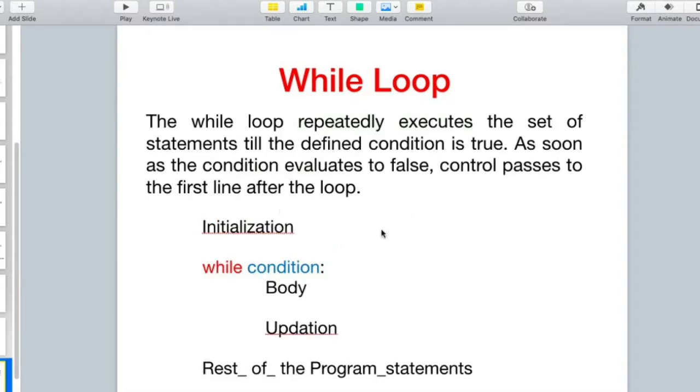So, the while loop repeatedly executes the set of statements till the defined condition is true. As soon as the condition evaluates to false, control passes to the first line after the loop. That is, once this condition becomes false, the control will jump to the rest of the program, which is defined by the same indentation level as the while. And the body of the loop is defined again by the indentation that should be followed after the while.